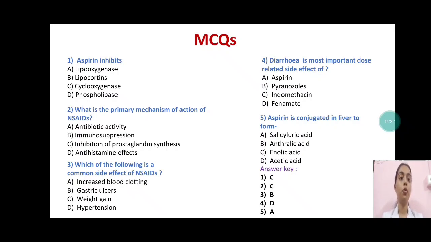Moving on to question number 4. Diarrhea is the most important dose-related effect of which drug? The answer to this question is option D, that is fenamate. Then fifth, aspirin is conjugated in the liver to form what? The answer to this question is A, salicylic acid.